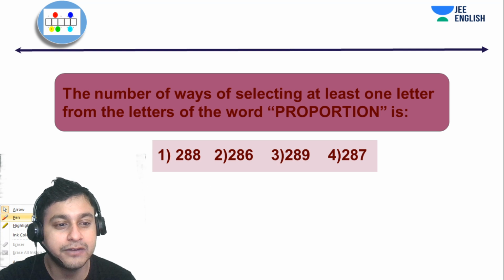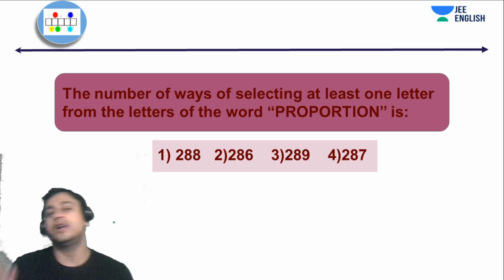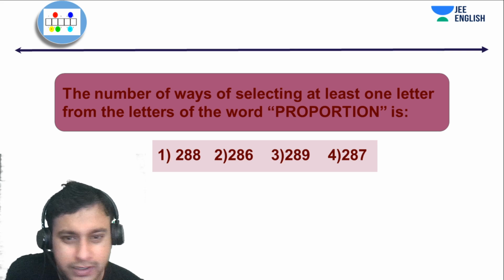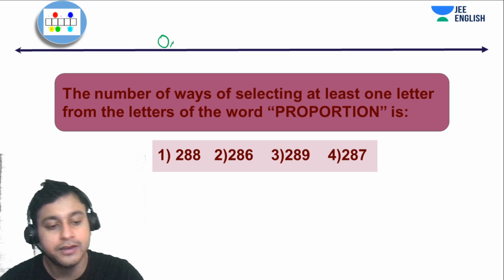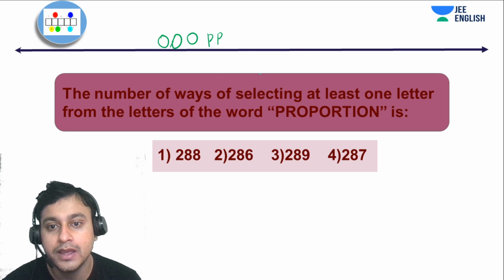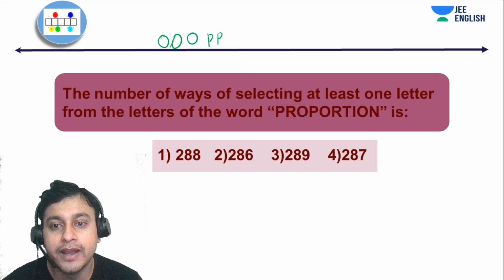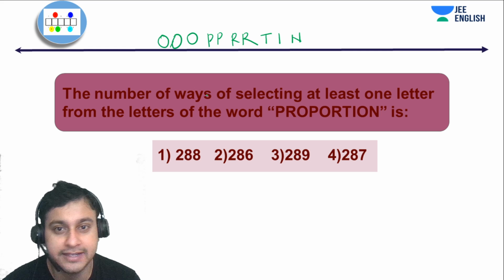What is the question here? The number of ways of selecting at least one letter from the letters of the word PROPORTION. So let me rearrange the letters. Obviously I have 3 O's, 2 P's, and 2 R's. And we have 1 T, 1 I, and 1 N. I guess that is it, right?